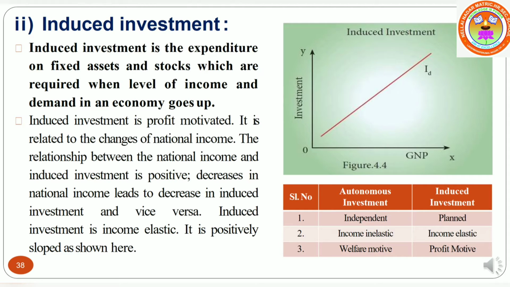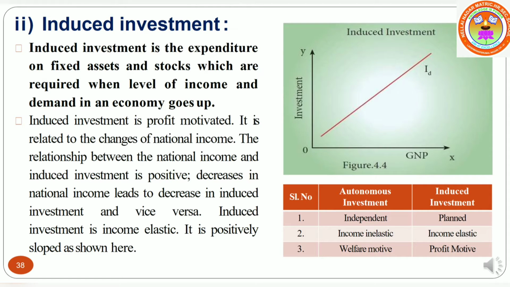Relationship between autonomous investment and induced investment. Autonomous investment is independent. Induced investment is planned. Autonomous investment is income inelastic, whereas induced investment is income elastic. Autonomous investment is welfare motive and induced investment is profit motive.